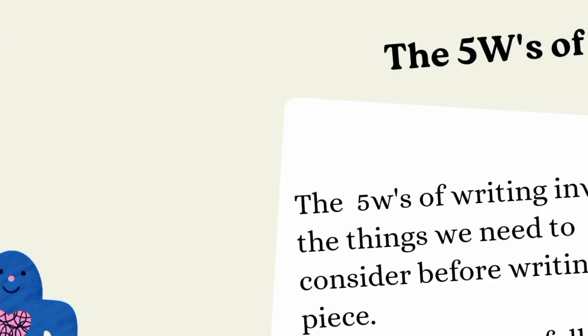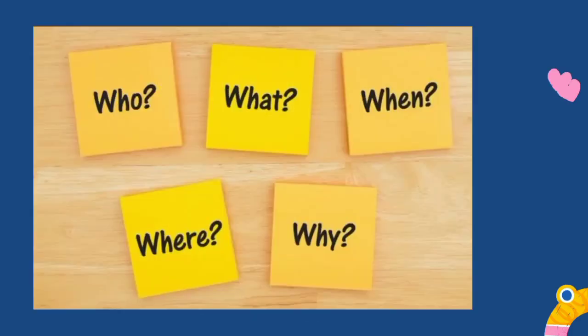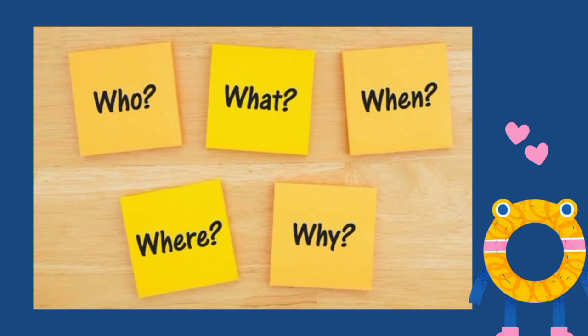First of all, what does 5W mean in writing? This actually involves the things we need to consider before writing a piece. The 5W is very important because it must be considered properly before your writing becomes beautiful. Then, those 5W's, like we earlier discussed, are actually what, who, when, where and why. So we're going to be explaining each and every one of those 5W.